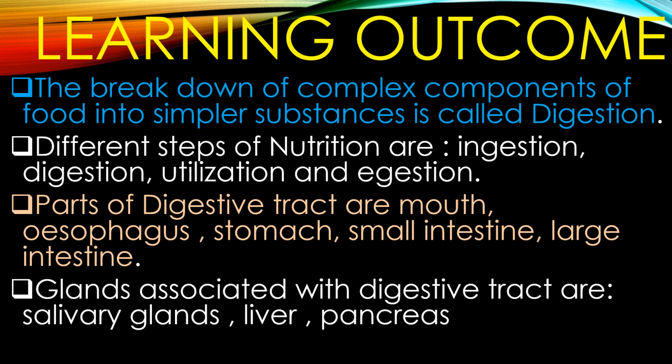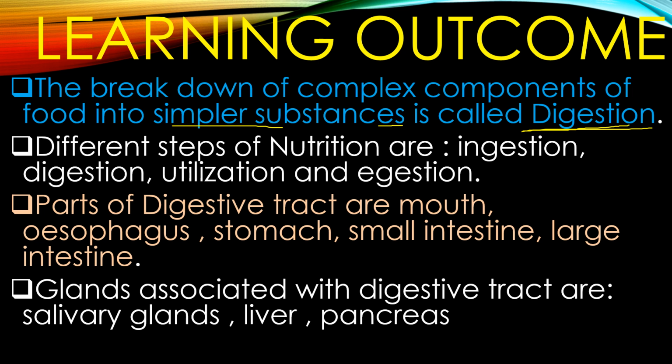Today, while learning about digestion in humans, we have discussed what digestion is. It is actually the breakdown of complex components into simple substances, because our body is not capable of utilizing complex food as it is. It becomes necessary to convert it into simple substances, and this process is known as digestion.